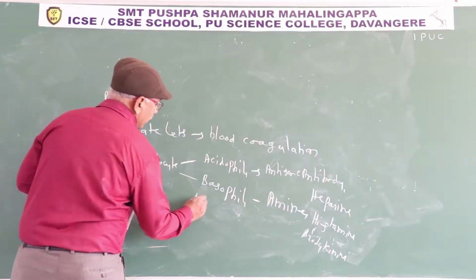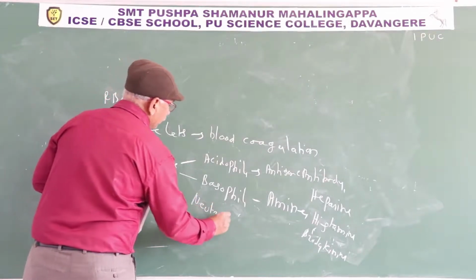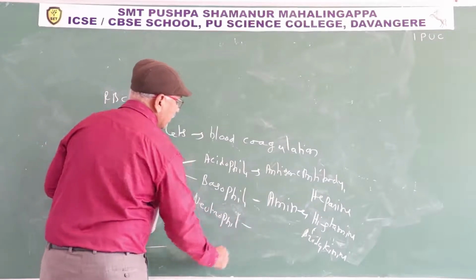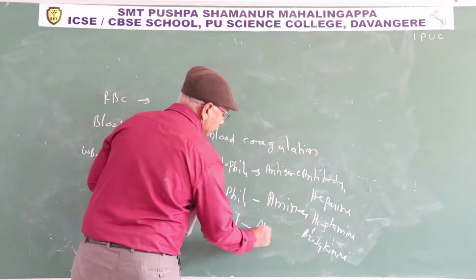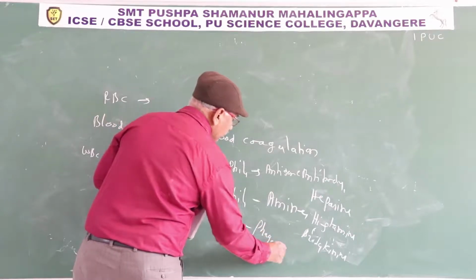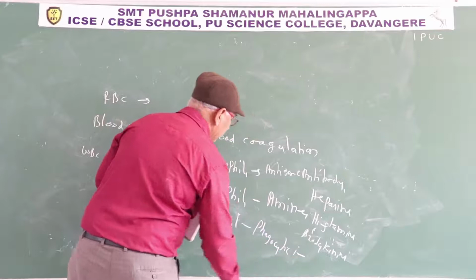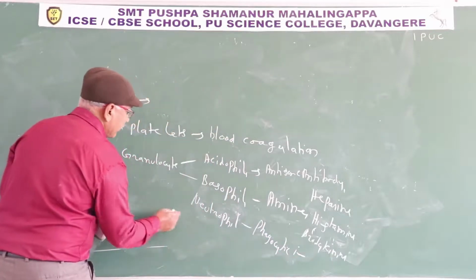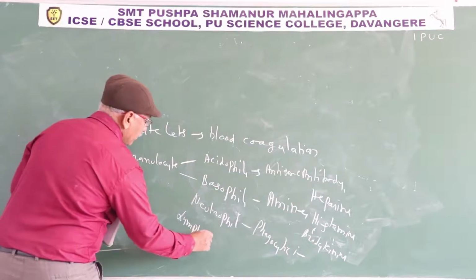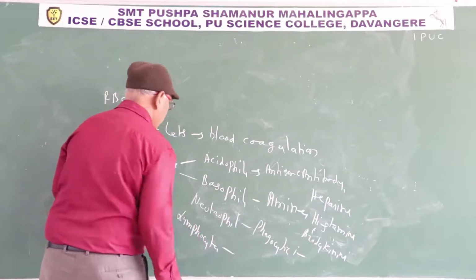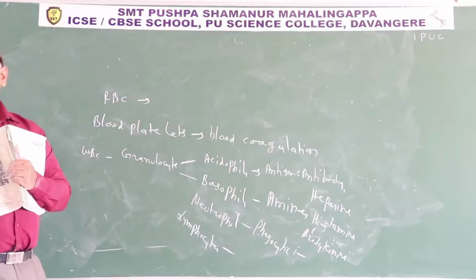Neutrophils are phagocytic in function. They engulf and destroy the pathogens. Next one, agranulocytes, lymphocytes. B lymphocytes produce antibodies.